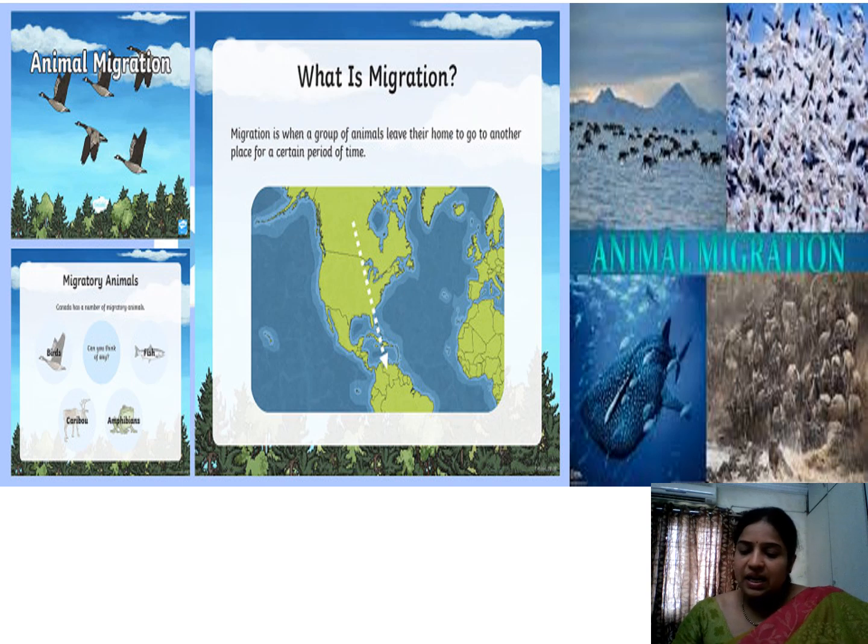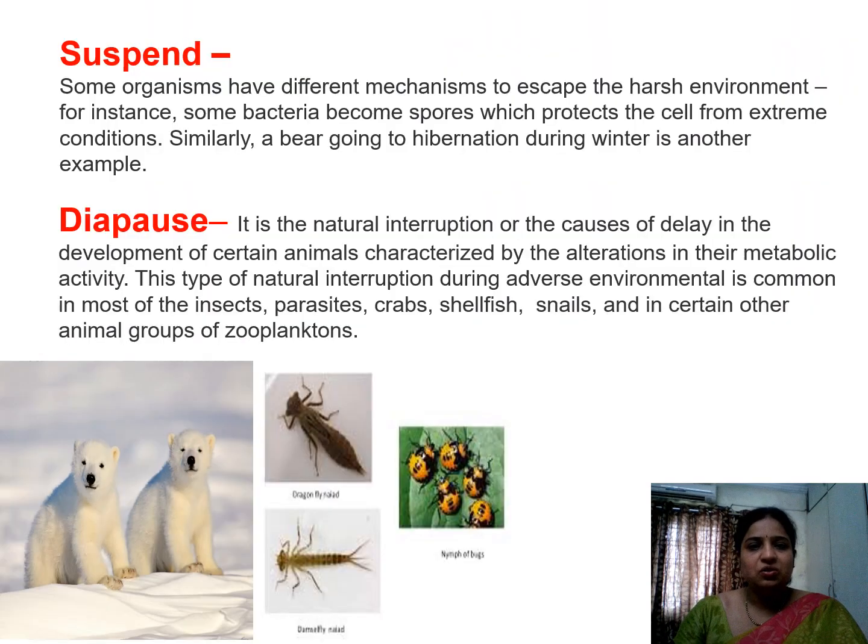Okay, and the next one is suspending life activities. Suspend means stopping. What is stopping means the further growth in the organism or further process in the organism is being stopped for a certain period, either by hibernation or by aestivation. Okay, suspend means it is stopping due to harsh environmental conditions. Examples for this we can say are the polar bears or frogs. What they do is when the conditions are not favorable, they enter either into summer sleep, that is aestivation, or winter sleep, that is hibernation.